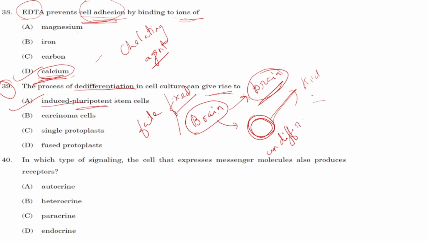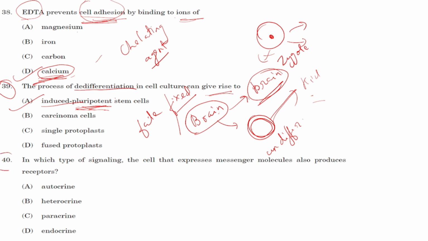What is pluripotency? Pluripotency is when a cell is able to give rise to many types of cells. It is called pluripotent. For example, the zygote cell. From a single cell zygote, all other types of cells have arisen: brain cells, kidney cells, skin cells, nerve cells, everything. So this feature, in which a cell can give rise to multiple types of cells, is called pluripotent, and such stem cells are called pluripotent cells. So the right answer for this will be option number A.